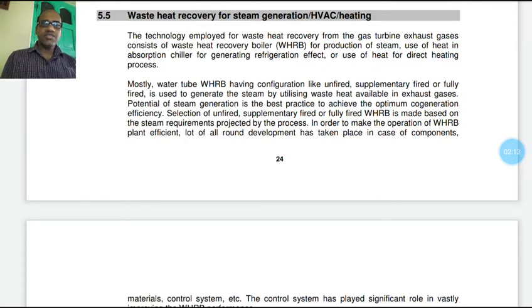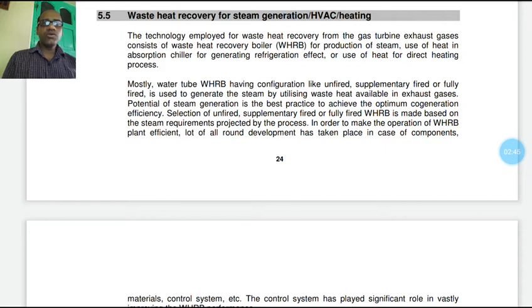for maximizing the plant efficiency. And heating, ventilation and air conditioning systems are most important in today's industries. We can utilize waste heat recovery for that system also, and we can utilize the heat for heating, ventilation and air conditioning. And for specific heating purposes, where process heat is required, we may use that waste heat.